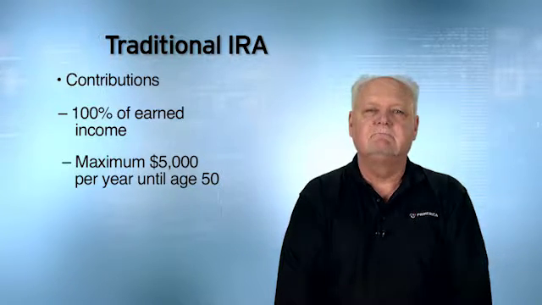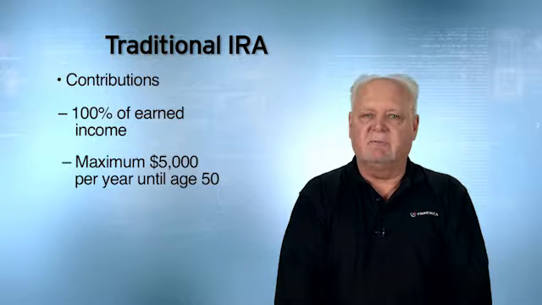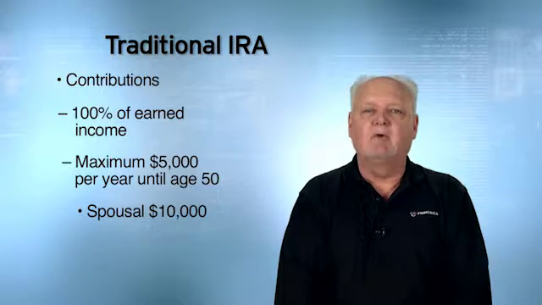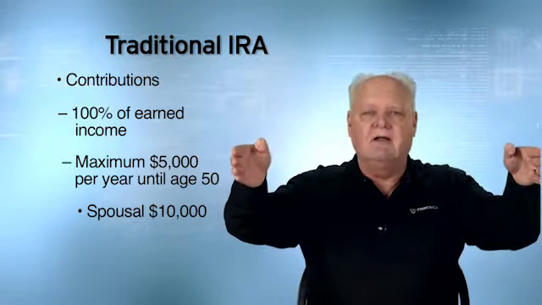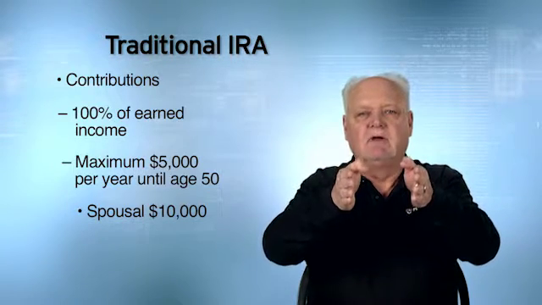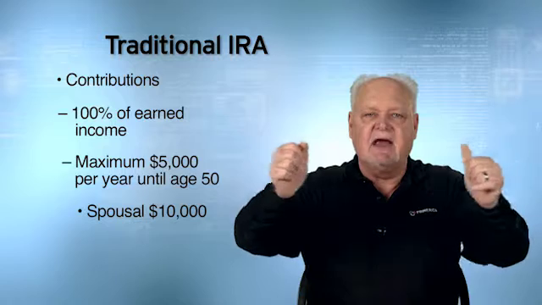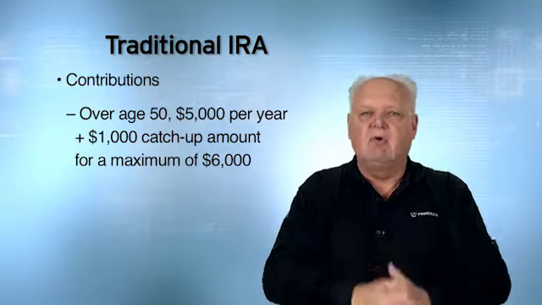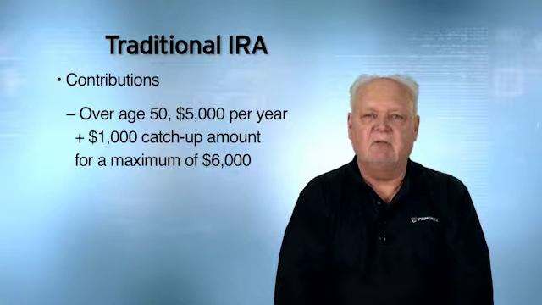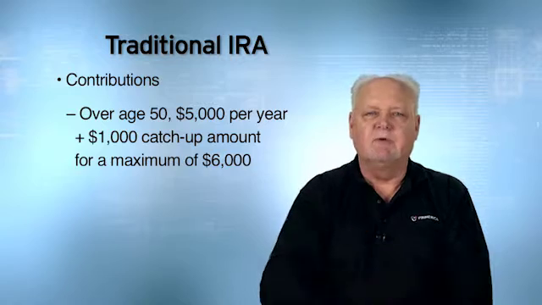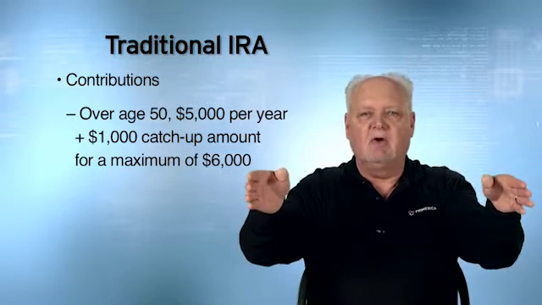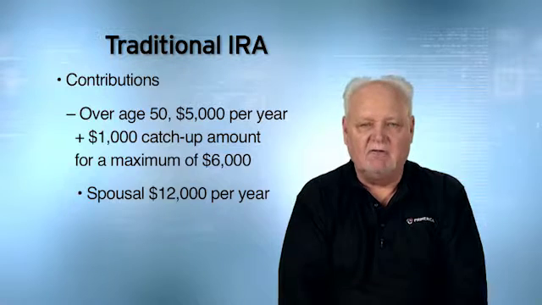of 50. Now, if you work and your spouse does not, you could open up a spousal IRA. Now, this is like an umbrella account. Within the spousal IRA, there are 2 individual accounts, one for the working spouse, one for the non-working spouse. What's the maximum I could put into the spousal, the umbrella account? $10,000. Now, when you reach age 50 plus, you could put in an additional $1,000 as a catch-up amount, so the maximum would be $6,000, and in that spousal umbrella account, the maximum would be $12,000.